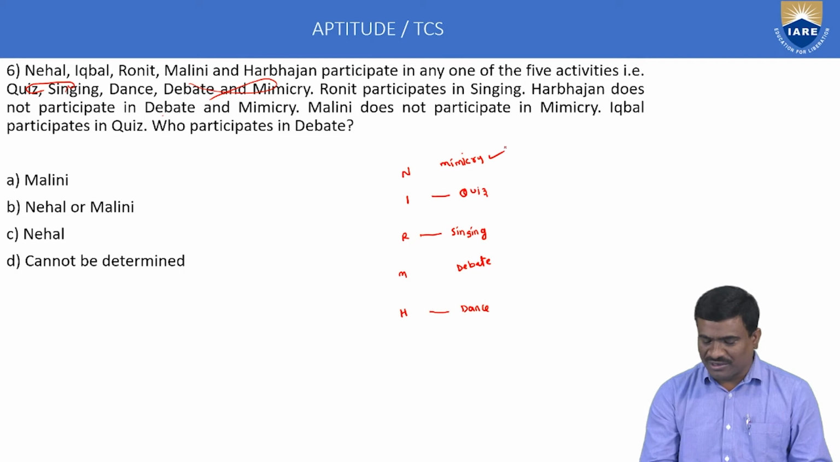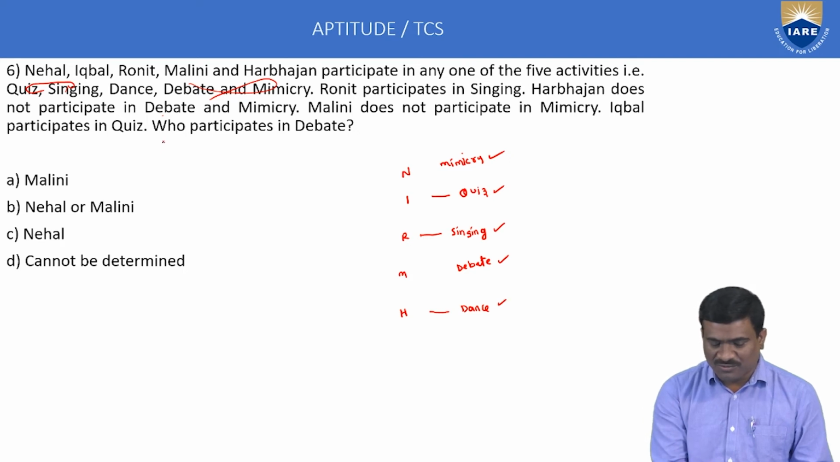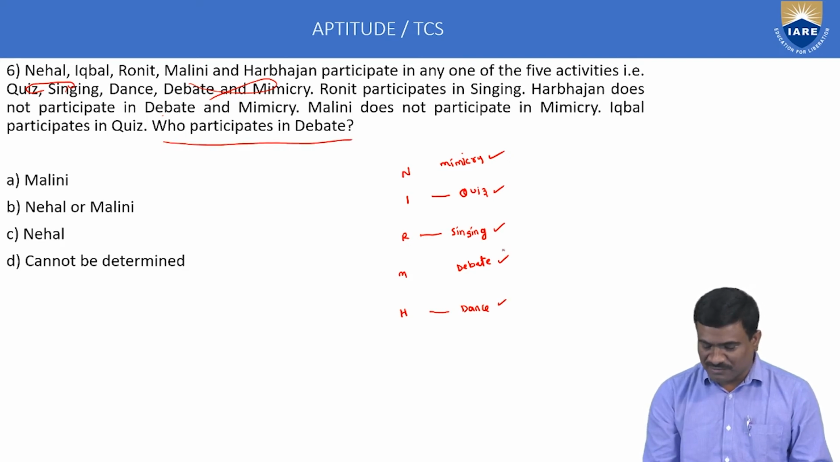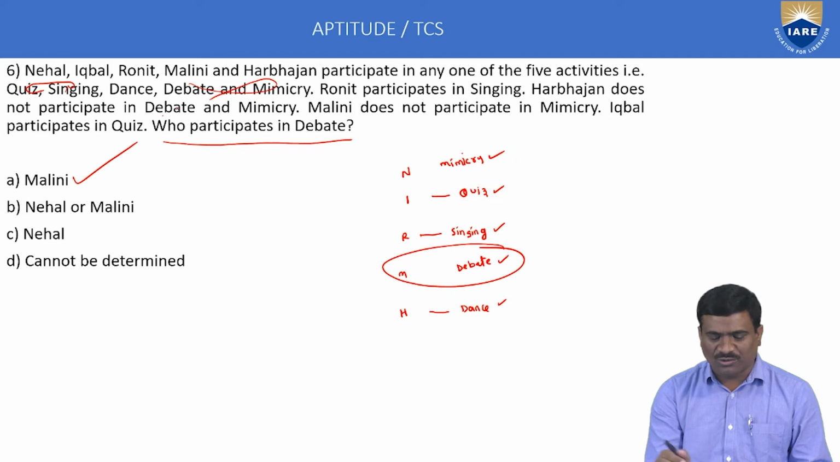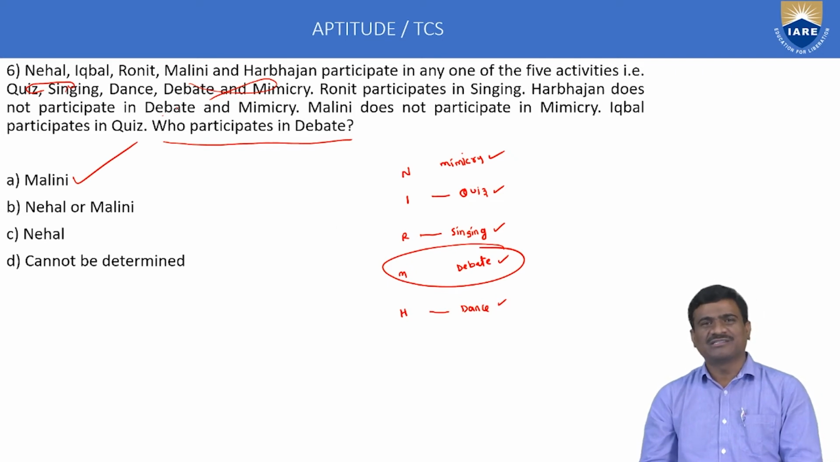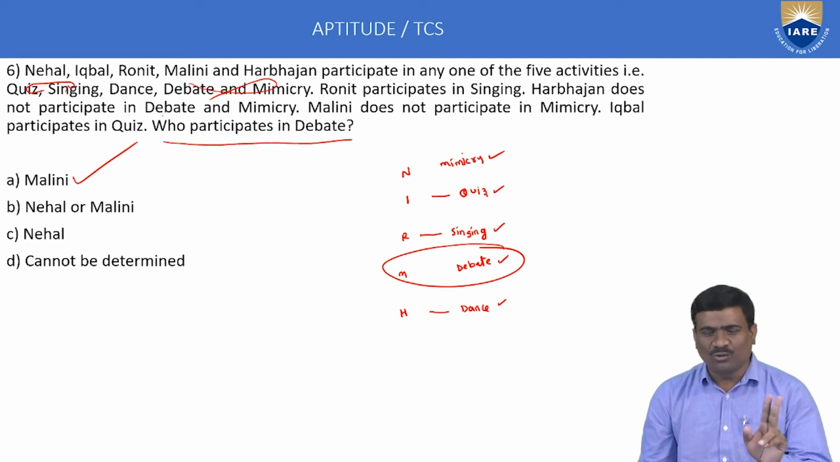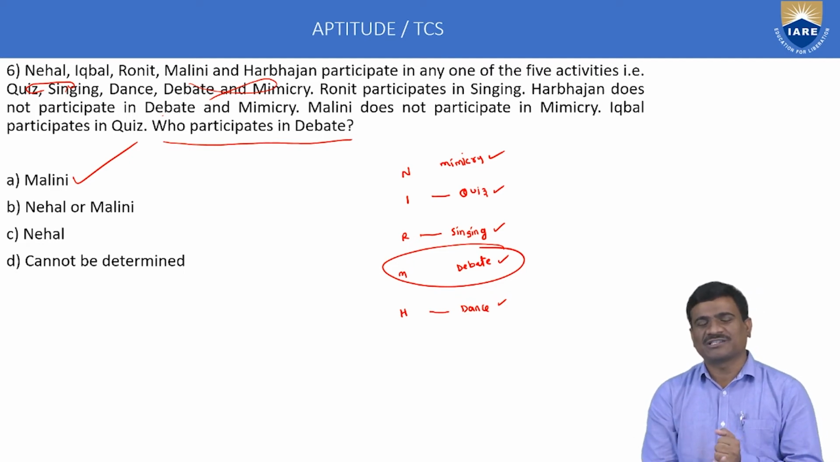Nehal mimicry, Iqbal quiz, Ronit singing, Malini debate, Harbhajan dance. But the question is, who participates in debate? Debate means only Malini. Option A only is correct. This is about the sixth example. Classification model: just draw a table with only two conditions. First condition only persons, second condition only activities or competitions. Okay, right.